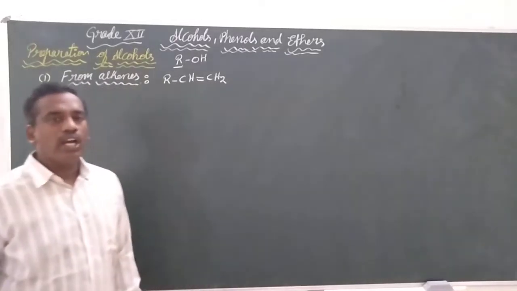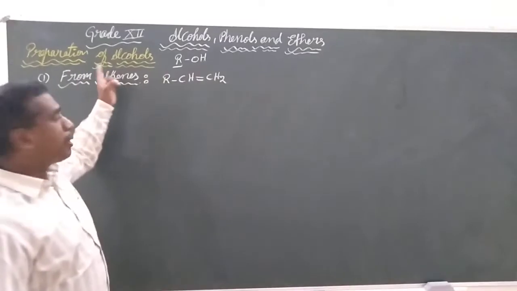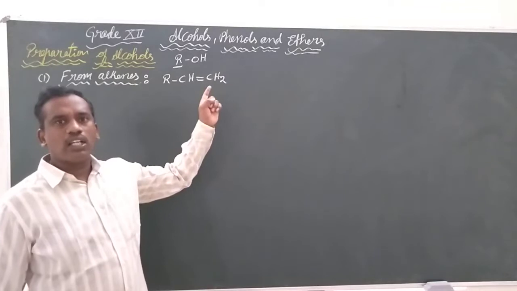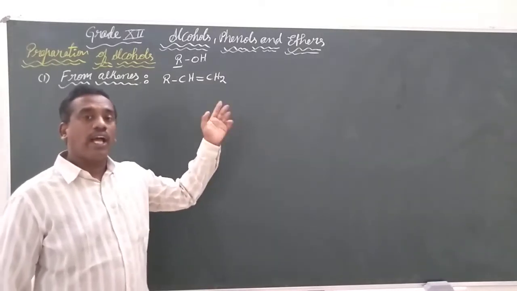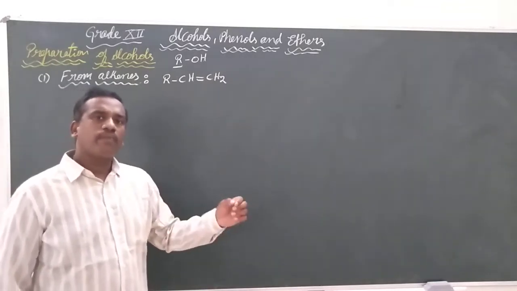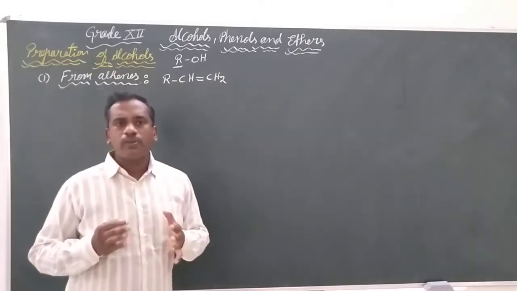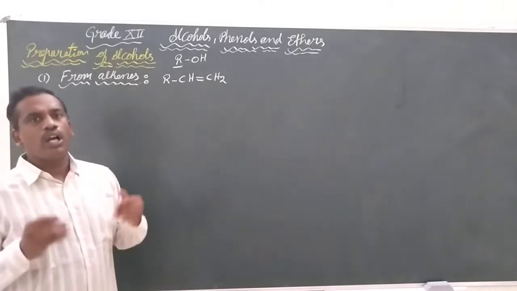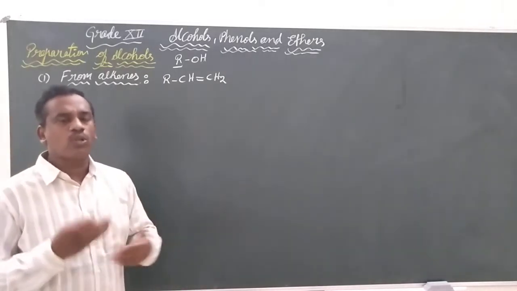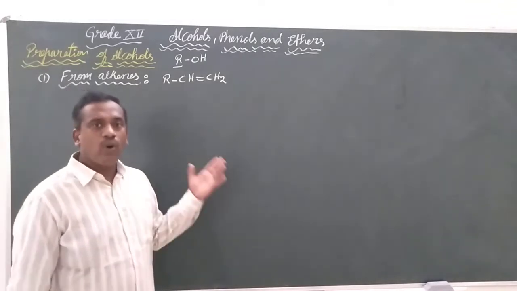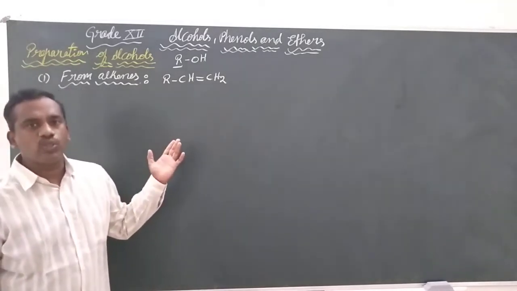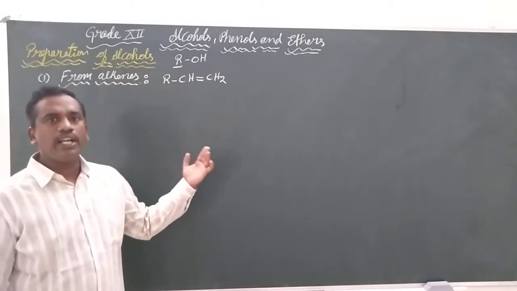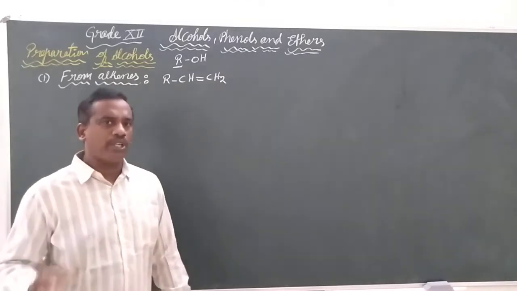In this video, we are going to discuss the preparation of alcohols. We had already discussed that alcohols are the group of atoms in which one of the hydrogens was replaced from the hydrocarbons. In these preparations, the first preparation we are going to discuss is how to prepare alcohols from alkenes. We know alkenes are the unsaturated hydrocarbons in which there is a double bond between carbon and carbon. There are two types of preparations here.